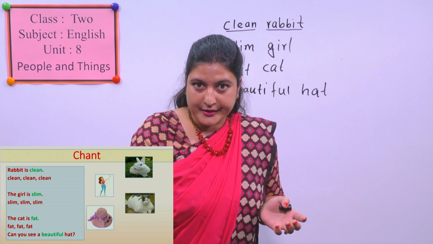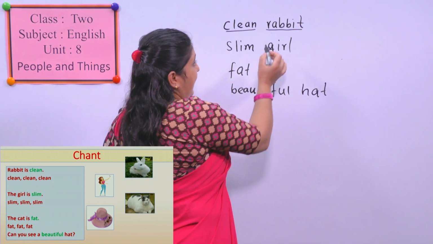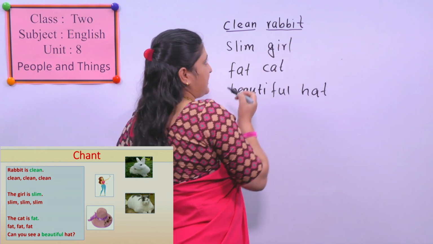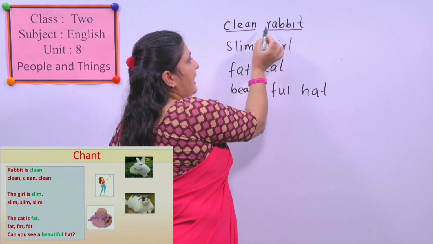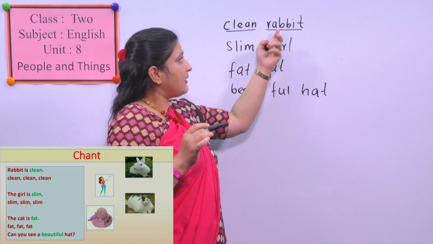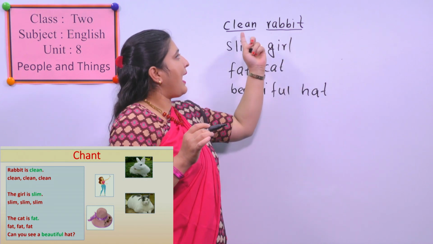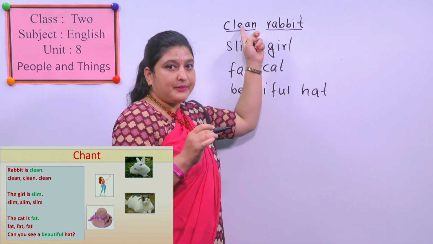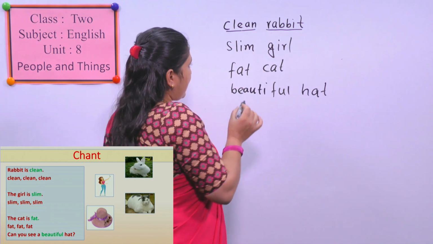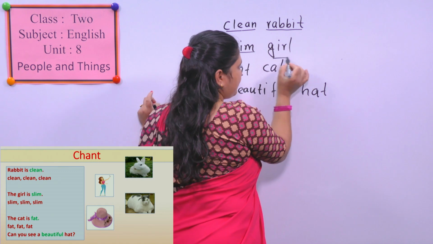Thaha cha, adjective bhaneko describing words because it describes the animal, rabbit. Yes, clean describes the rabbit. Look here, what is clean here? Rabbit is clean. So, noun is rabbit and clean is adjective here. Okay? And next one, what is slim? Noun or adjective? This one?